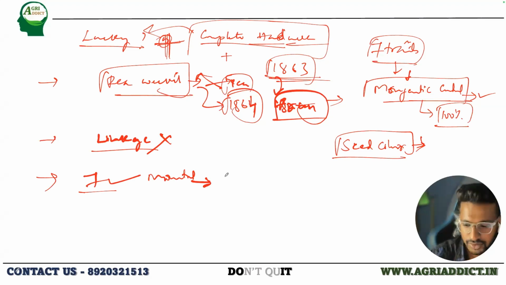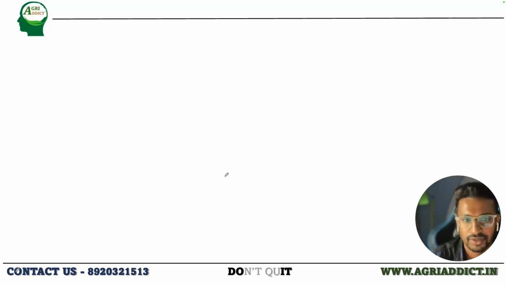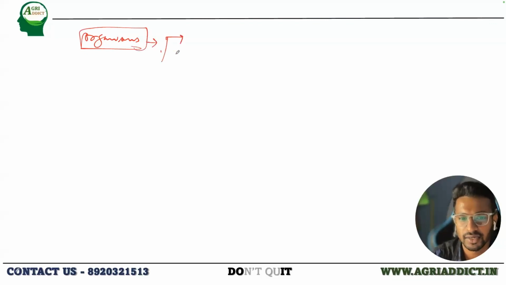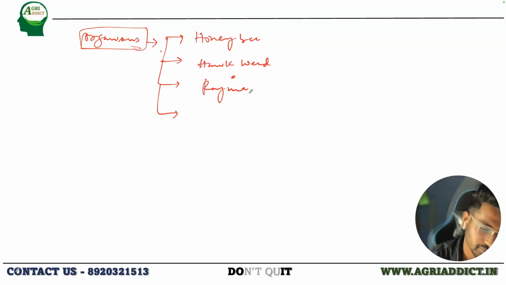Okay. So talking about the 7 traits, let us first talk about the other organisms which Mendel worked on, and then come back to the pea and the 7 traits. Can you list out the other organisms that Mendel has worked with, if you remember? Honeybee, hawkweed. Okay, honeybee, very good. Hawkweed. Yes, Rajma. Physalis. Okay, Physalis, Rajma, fine.